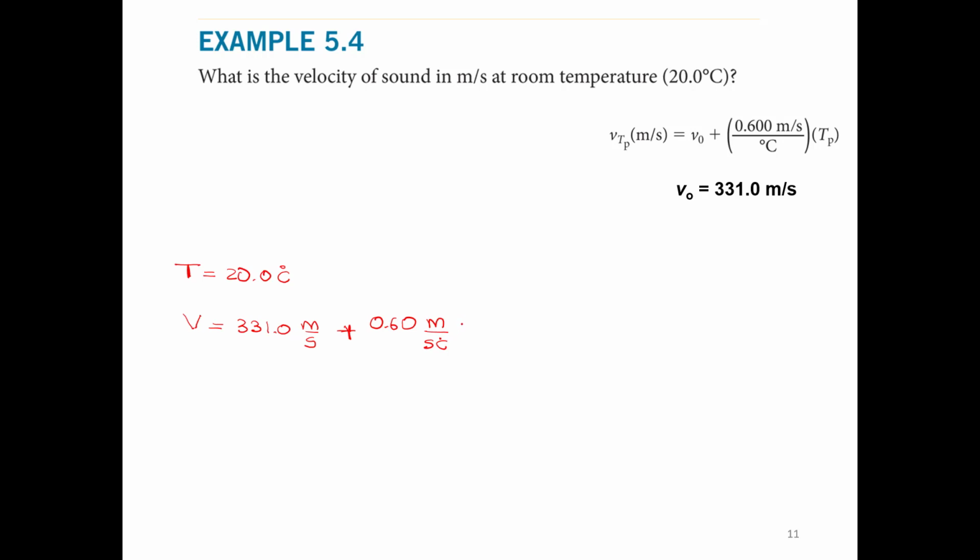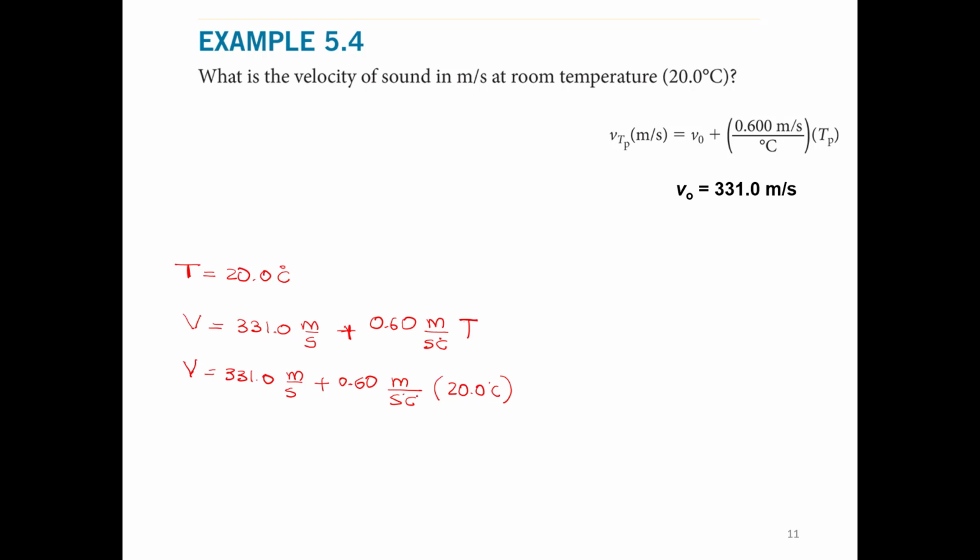And then we multiply by the temperature. Let me write it like that, and then we replace the value. And the temperature here is 20 degrees Celsius.